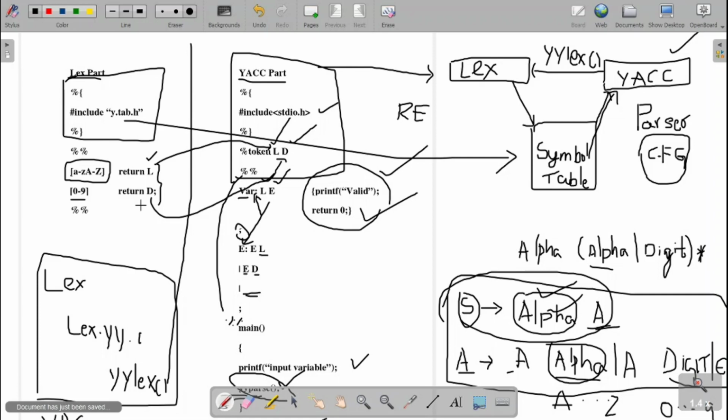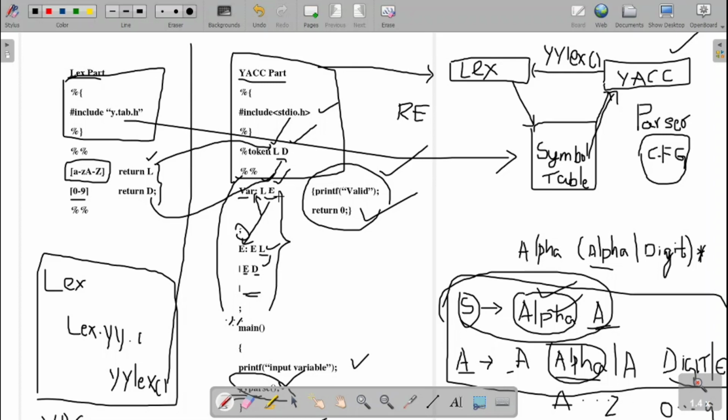Observe the action part carefully. Here we are returning the values, not printing any of them. Those returned values are the tokens, nothing but the terminals of the grammar, and those will be used over here: L, D and M. This is how a YACC program will be executed.